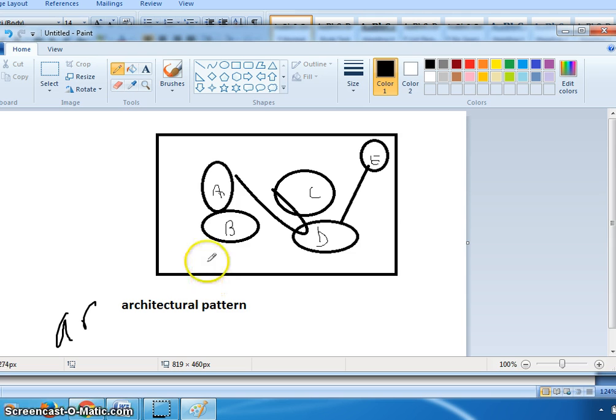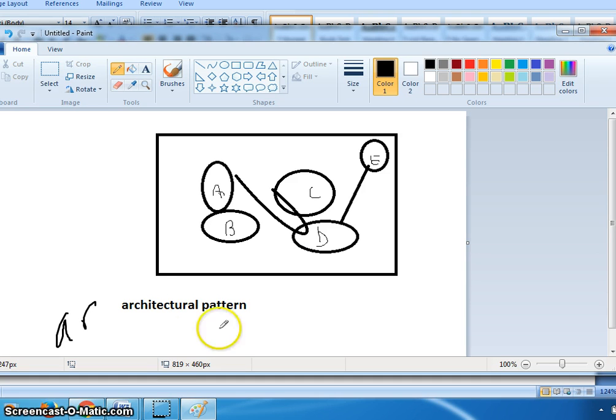So this architectural pattern gives the description of elements. What is the specification of the software element? The configuration of a software element, how it behaves, what task is assigned to the particular software element, and how they mutually exchange information, whether they exchange the information or hide the information, and whether there is any interrelationship between them.